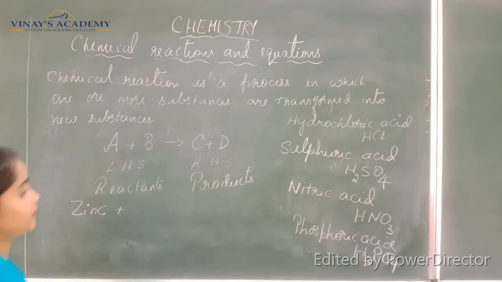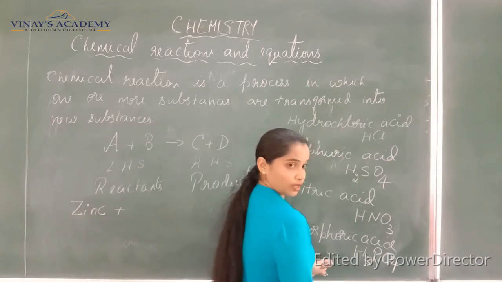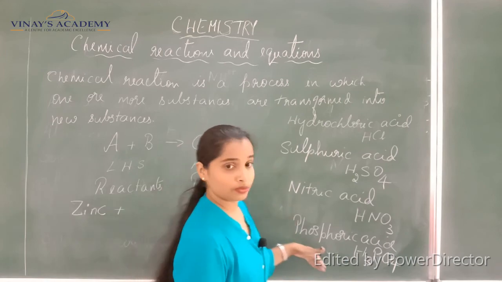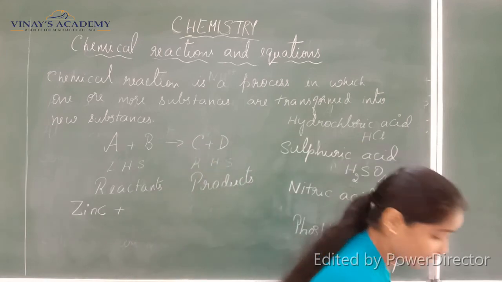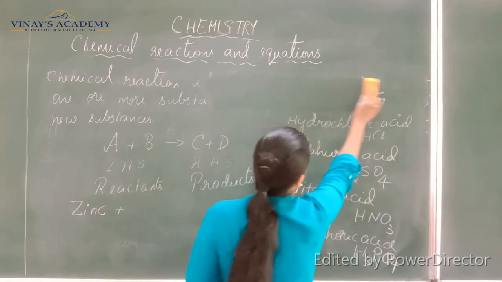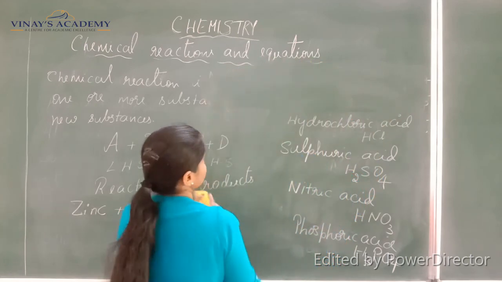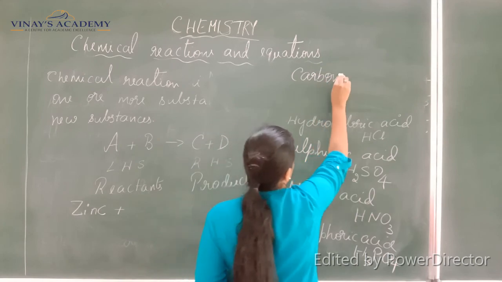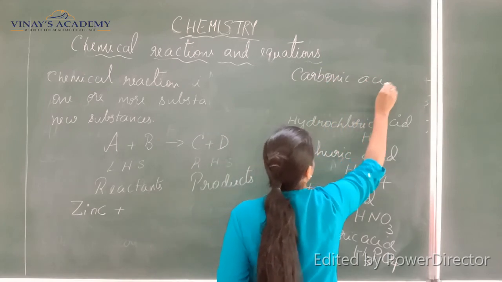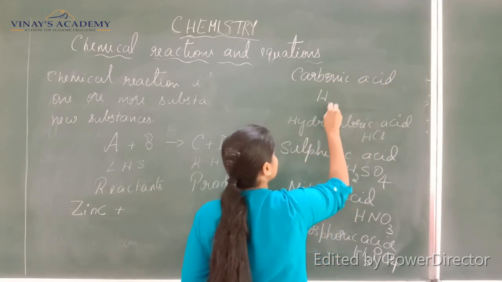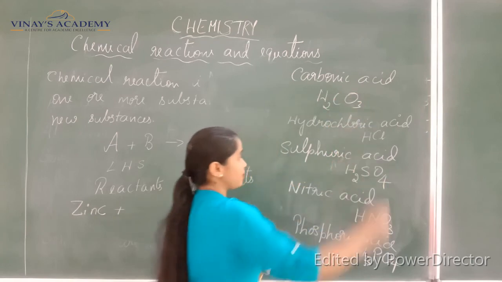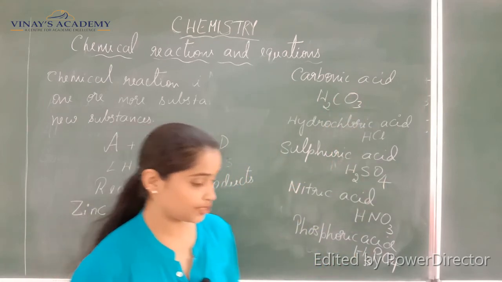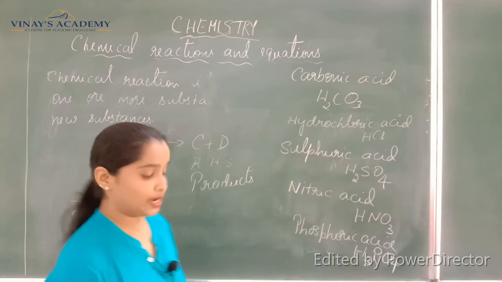So these are a few acids, and one more is carbonic acid, H2CO3. Make a list of these acids as you have to learn them now and then.